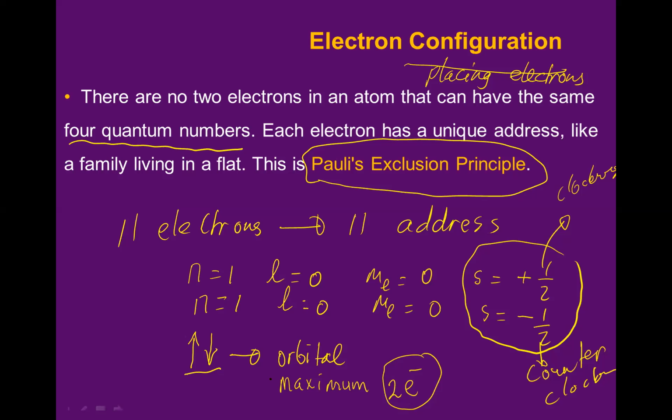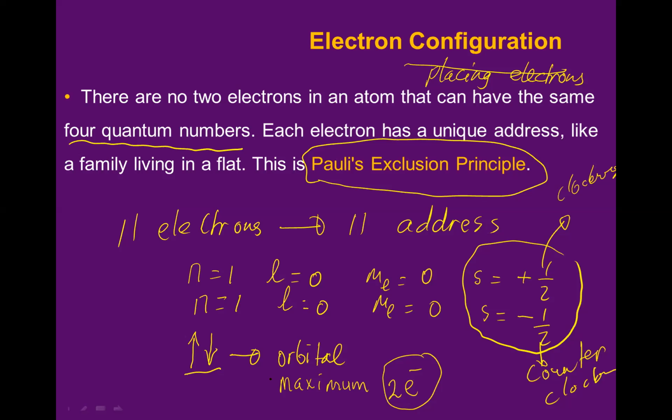Okay? Clear? So what is the orbital? The place where the probability of finding the electron is highest, isn't it? And in the orbital, how many electrons do you have at maximum? We have only 2 maximum. One of them is clockwise, the other must be counterclockwise. It is impossible to have more than 2 electrons in an orbital.